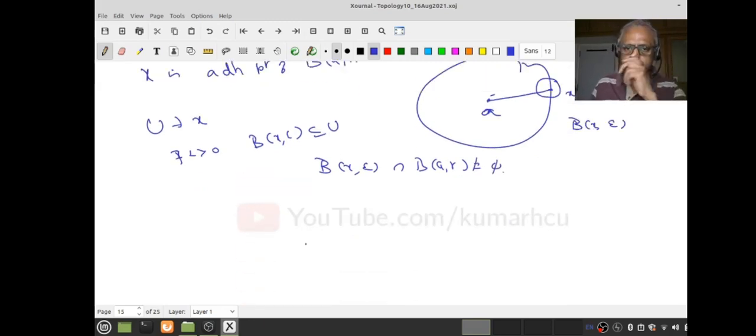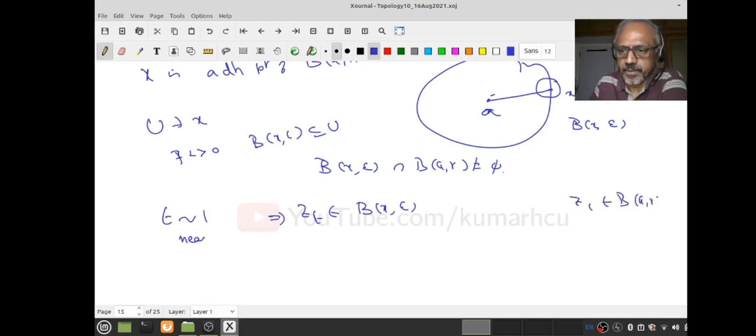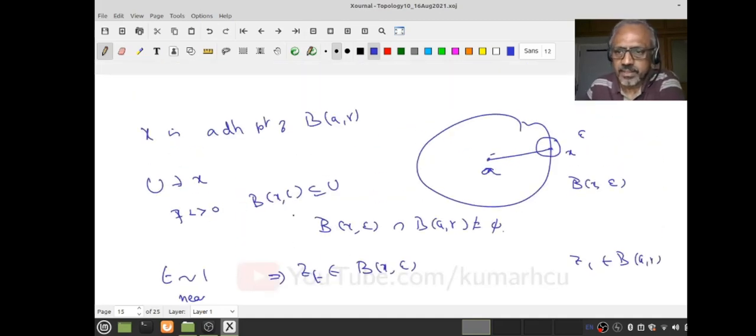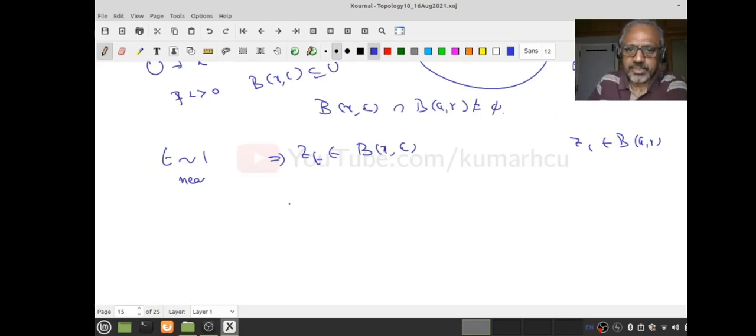But that's very easy. Because I am going to claim if t is very near to 1, then zt will be in B(x, epsilon). But we had already seen where the zt's are: in BR. Therefore, what do you think I have shown? That's what the picture shows, but I have to prove that. That's very easy, right? How do I do that?